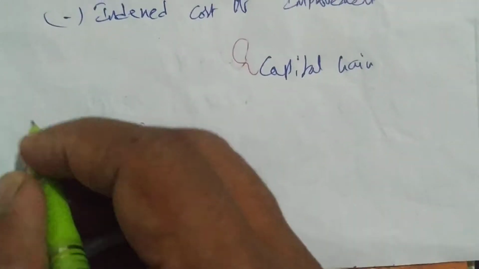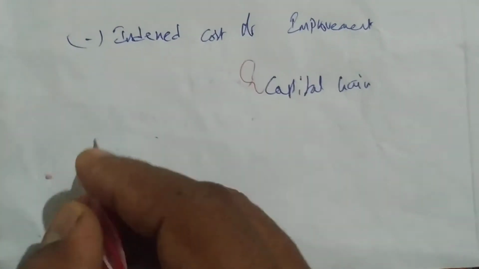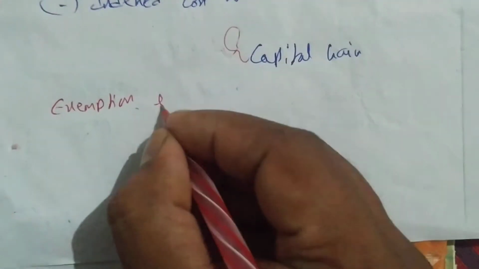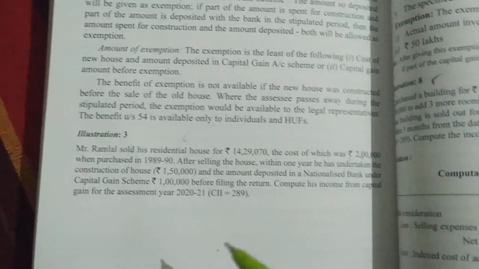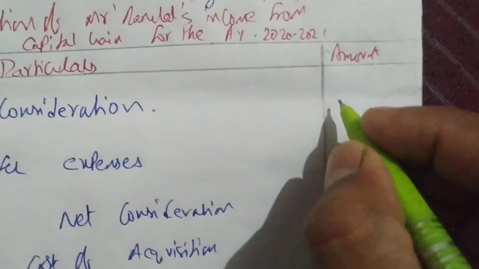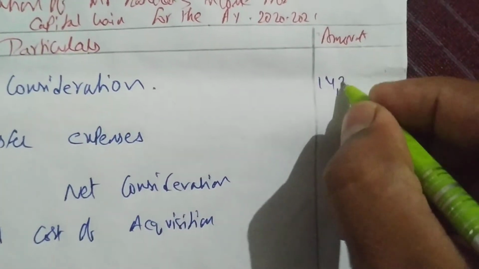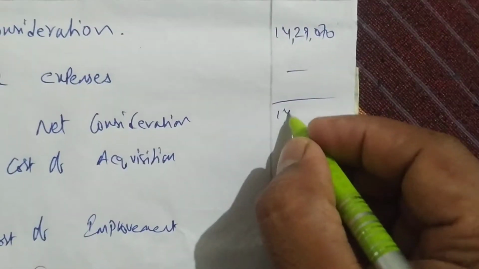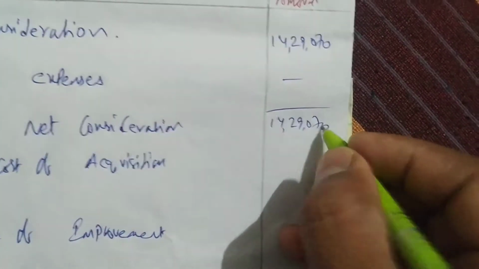Next we write exemption under section 54. So the exemption we will get under section 54, we'll see that. So let me write first the sale consideration, 14,29,070 rupees. There are no transfer expenses. The same amount we get as net consideration.